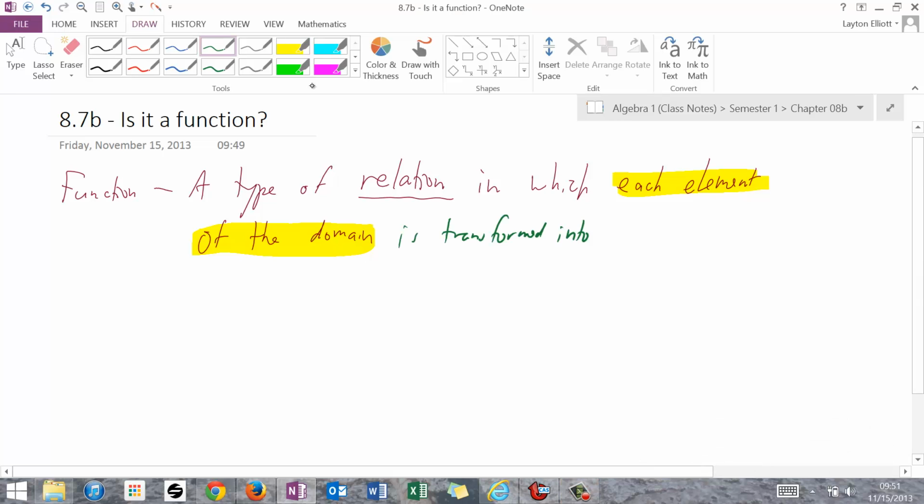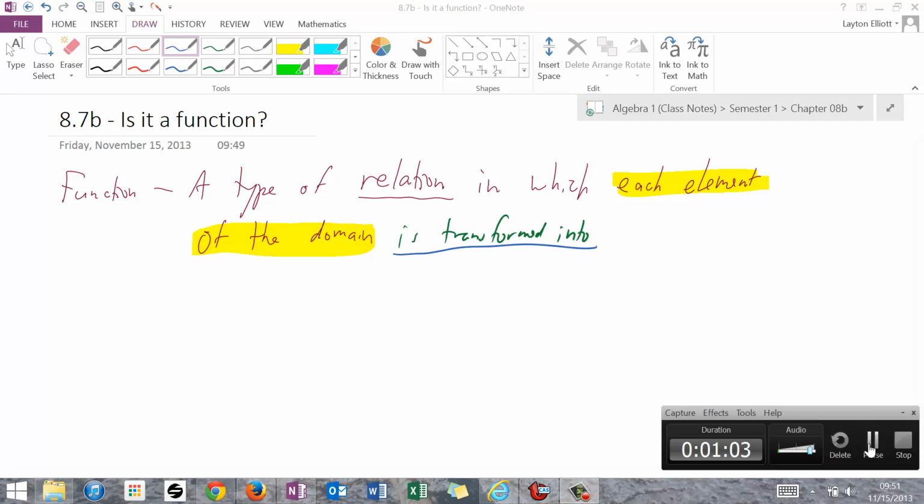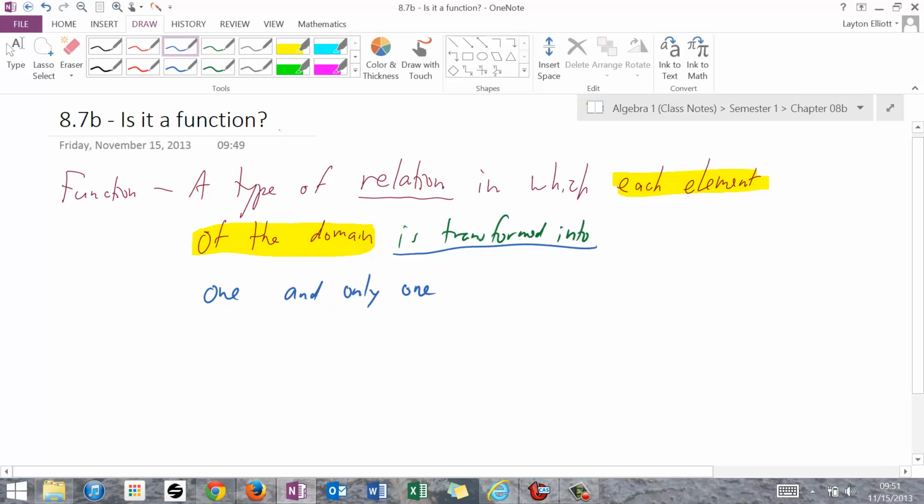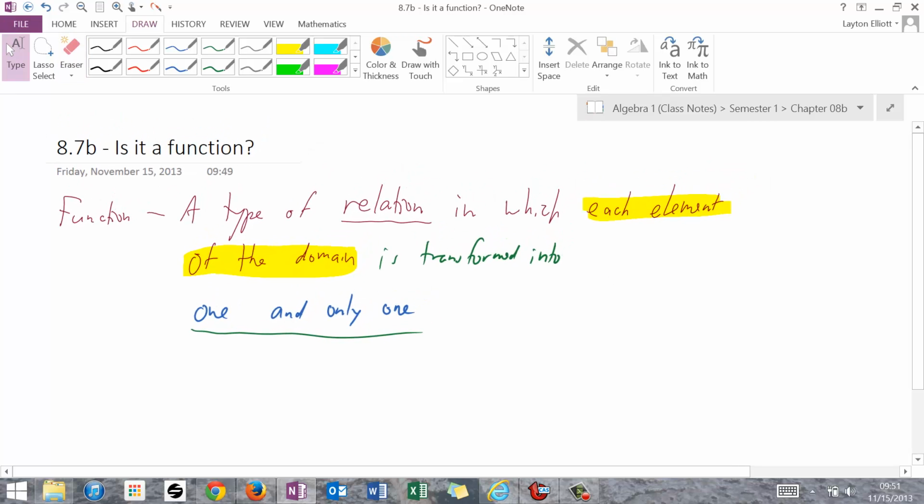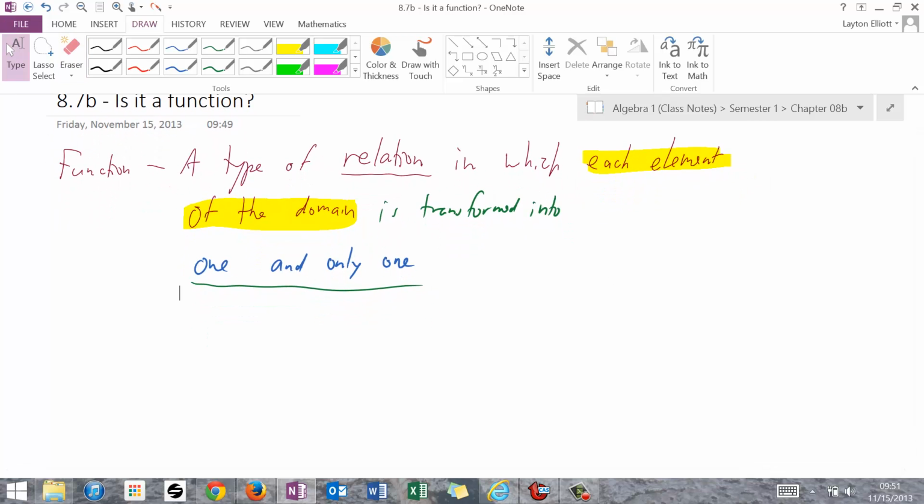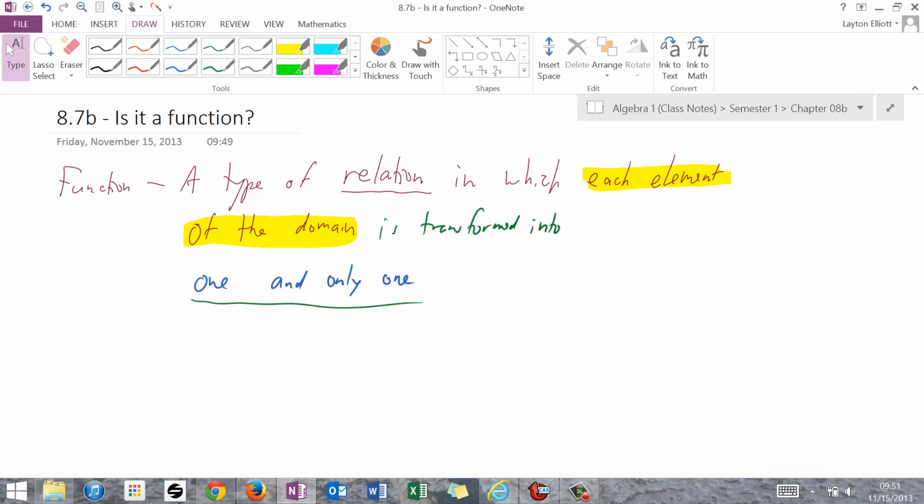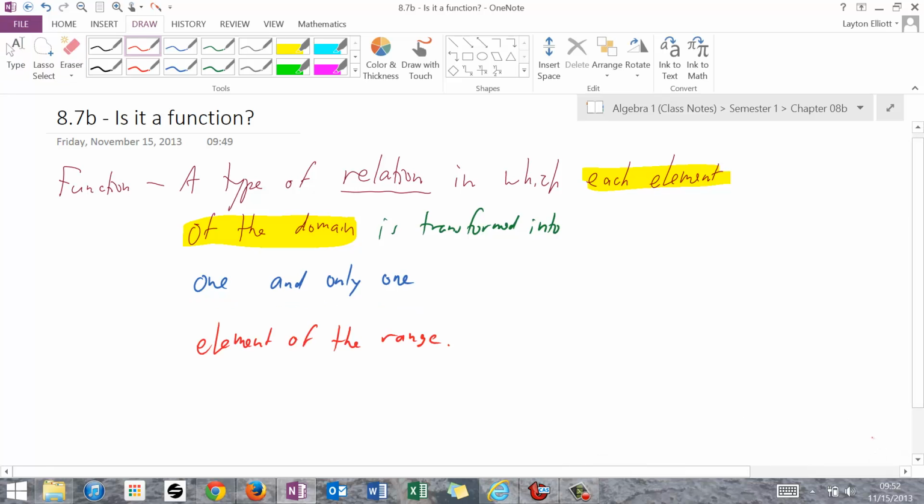The next one is to say is transformed into. So each possible x is going to be transformed. One and only one. The next piece is to say one and only one. Because of the way this transformation is working, I must know what each element of the domain transforms into. And for that to work, it has to transform into one and only one element of the range.